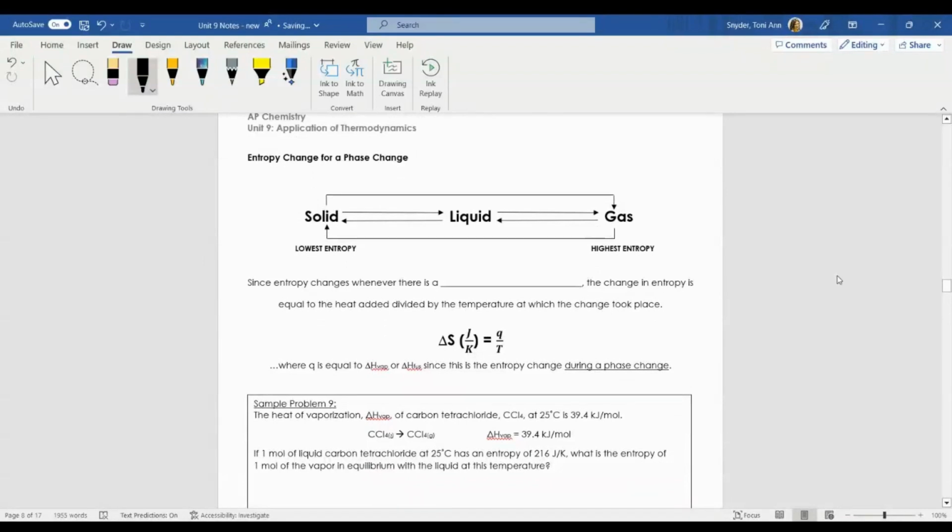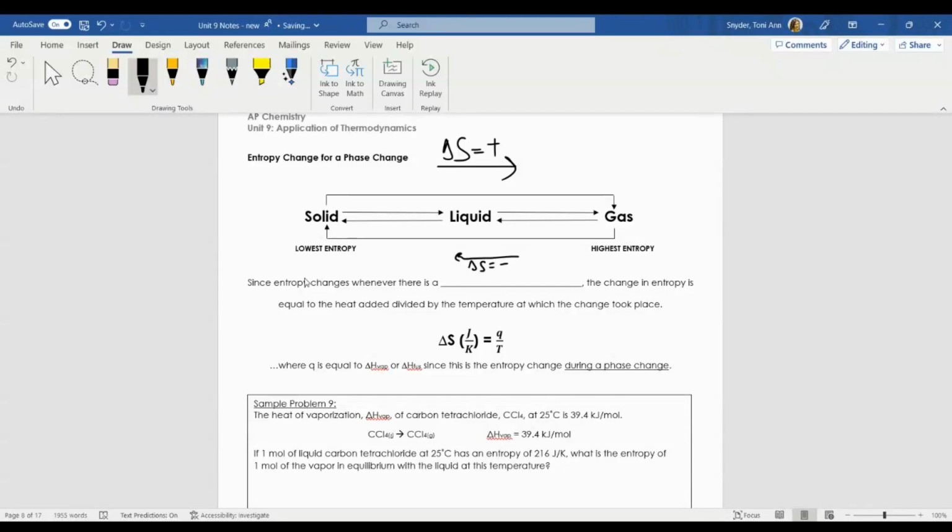So let's talk about that entropy change for a phase change. We've already established that gases have the highest amount of energy. So as I go from a solid to a gas, delta S is going to be a positive value. As I'm going in this direction, delta S is going to be a negative value. So my highest entropy deals with gases, and my lowest entropy deals with solids, okay?